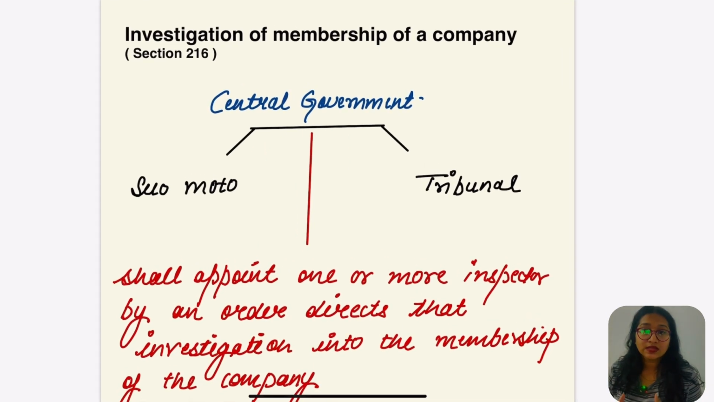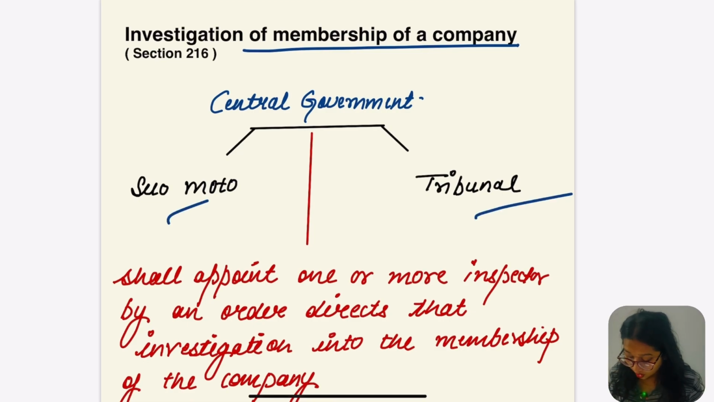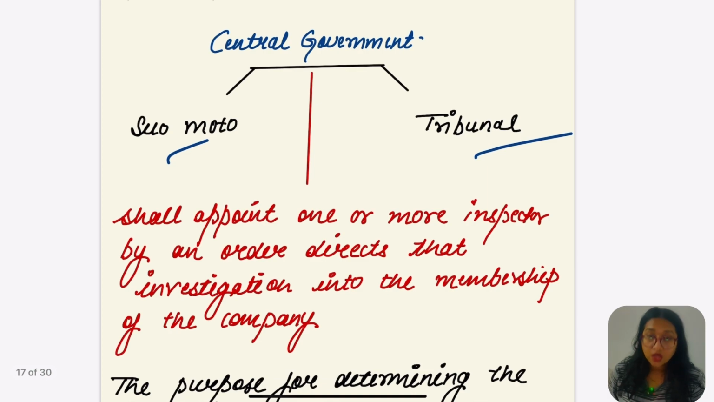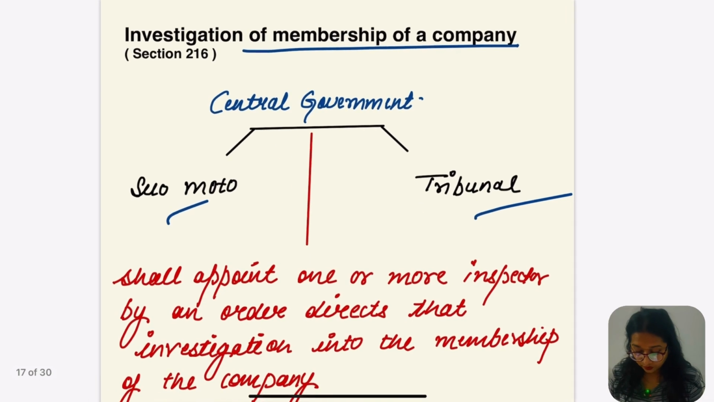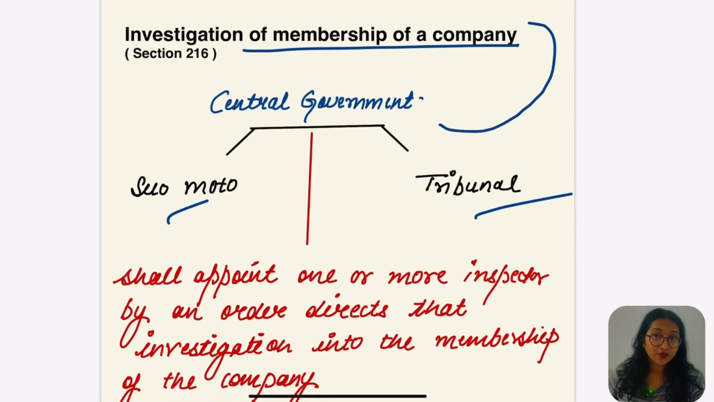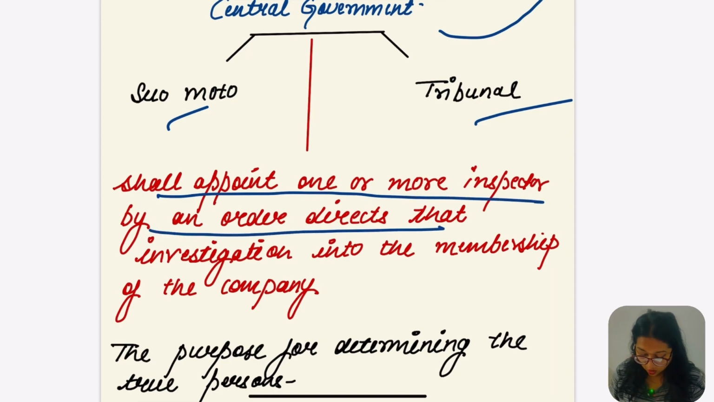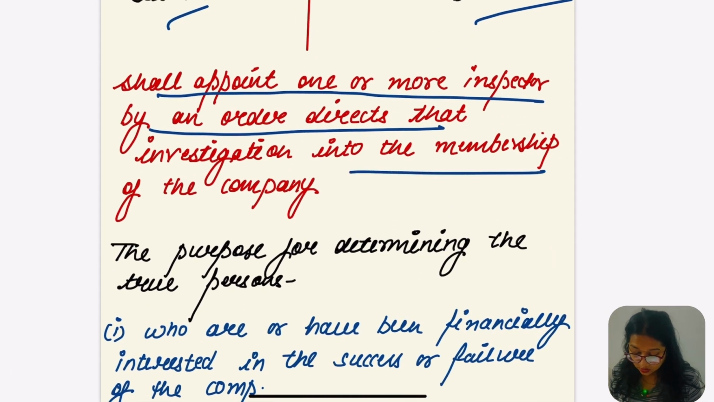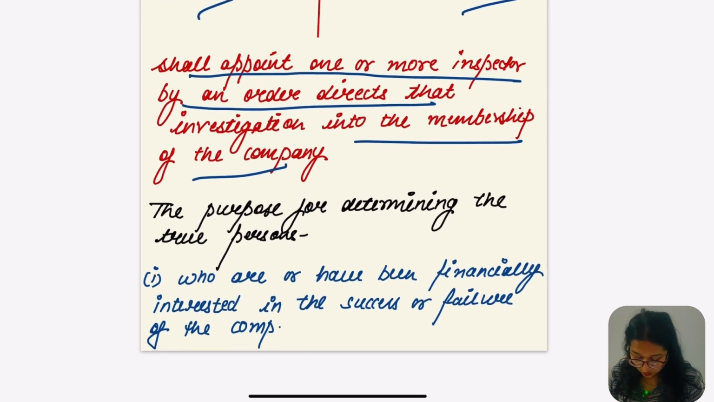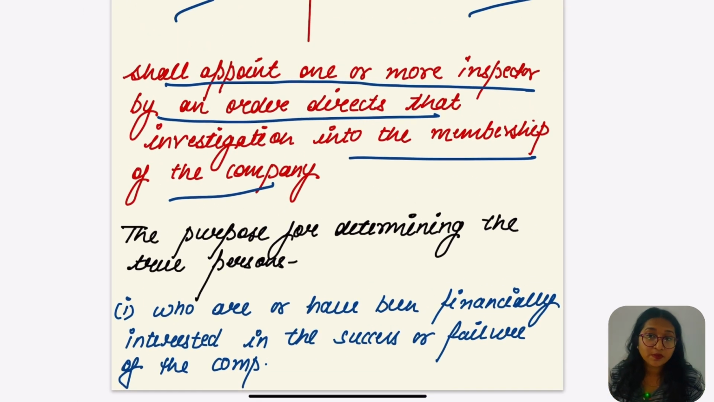So section 216 talks about the investigation of membership of the company. Who has the power to do this? The central government has the power, either by itself, which is suo motu, or by the order of the tribunal. The CG shall appoint one or more inspectors by order to direct the investigation into the membership of the company. Now, what is the purpose of doing this?